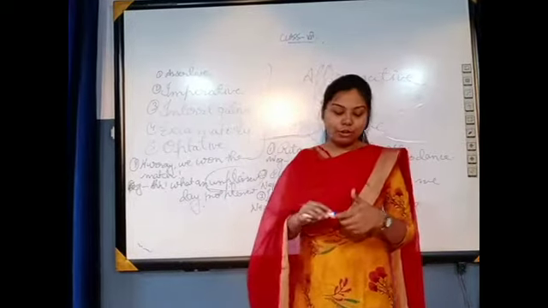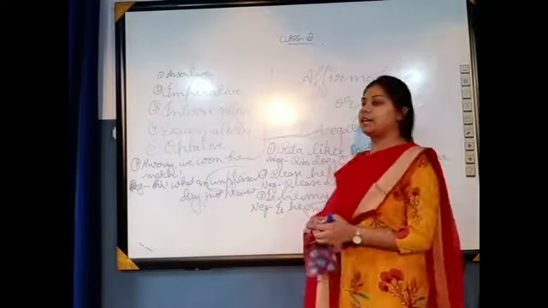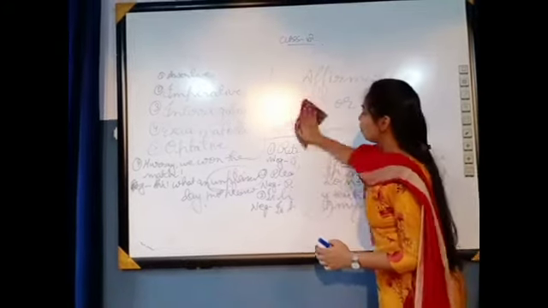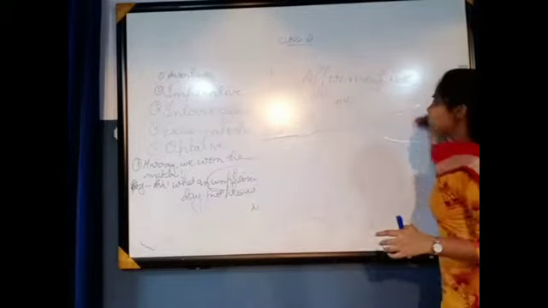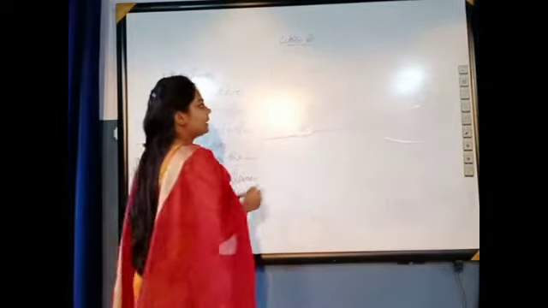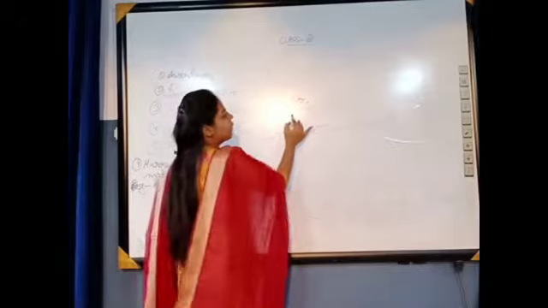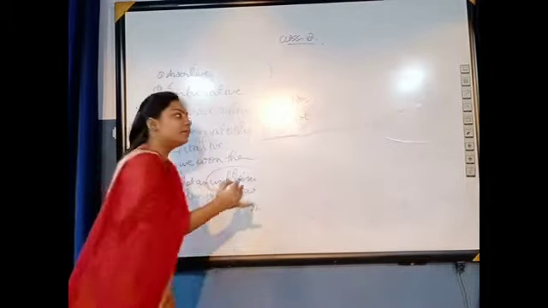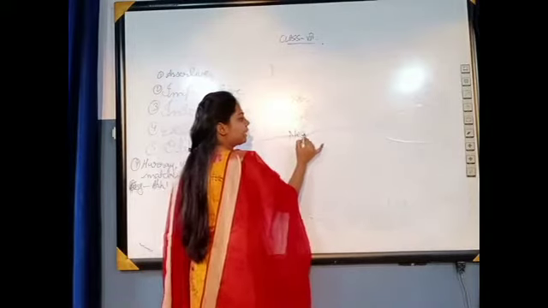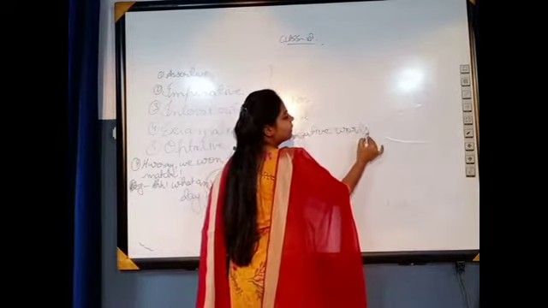Now be careful. To be a negative sentence, it is not important that it will always contain no or not. What I said is that a negative sentence can either contain no, or not, or any negative words. Now what are negative words?